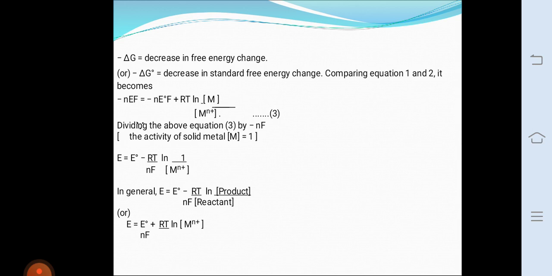And then the final Nernst equation is E is equal to E naught oxidation plus 0.0591 divided by n log C. That is the Nernst equation for electrode potential.